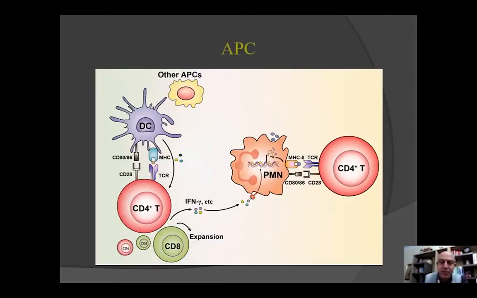Here's just an example of how these neutrophils, PMN, become specific antigen-presenting cells and communicate with T cells. As I said, normally neutrophils, eosinophils, basophils, they do not present. They just phagocytose and kill. Macrophages, yes. Dendritic cells, yes.